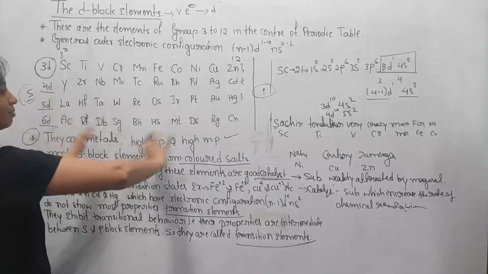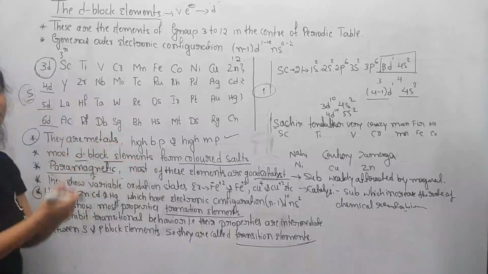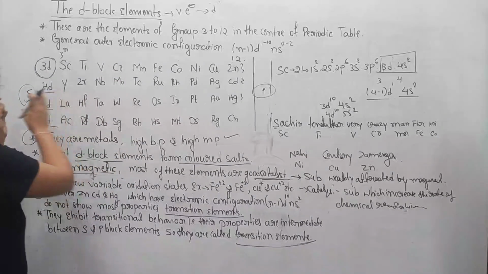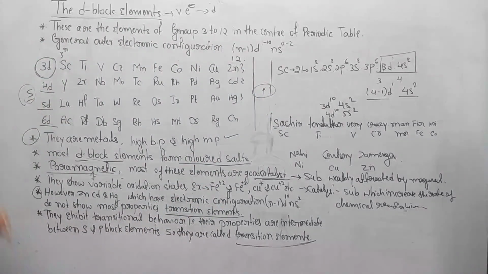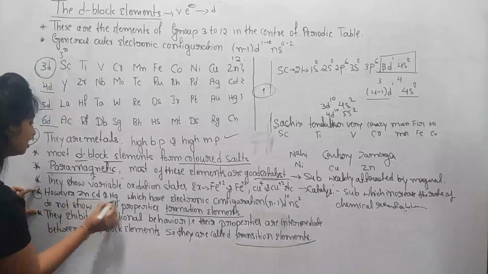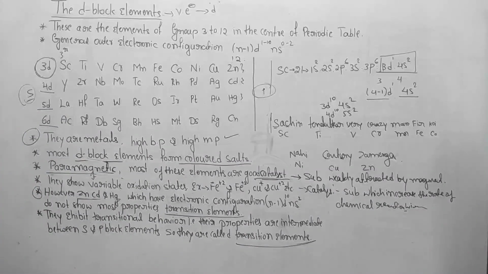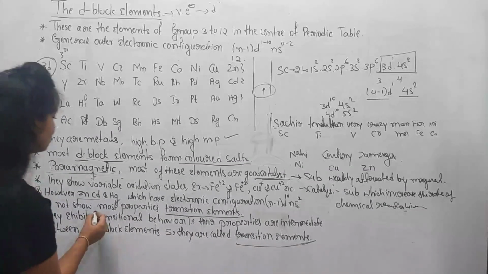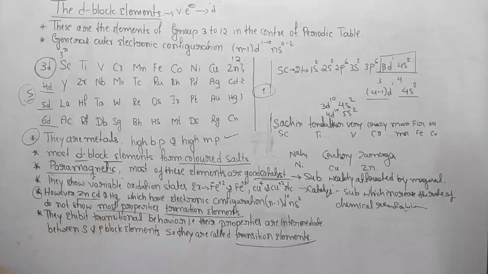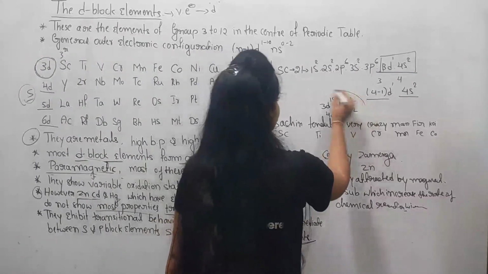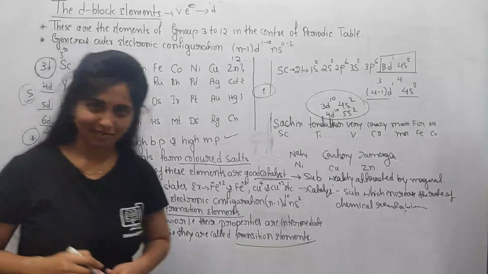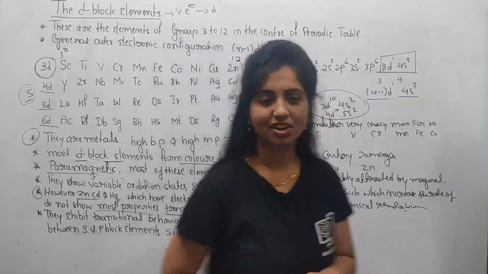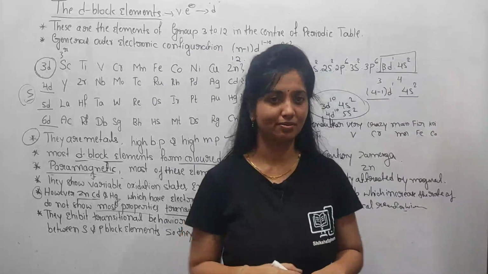So these have properties in between the s block and p block elements, so they are called transition elements. In this, zinc, cadmium and mercury do not show most properties of transition elements because of this type of electronic configuration. So this is all about the d block elements. In our next class, I wish to come with the properties of f block elements.